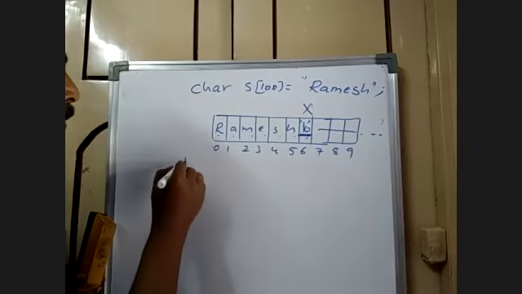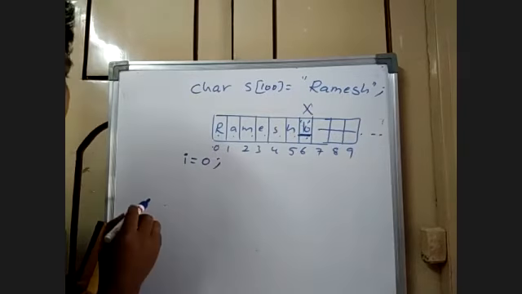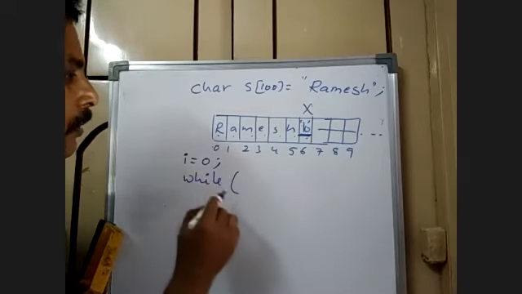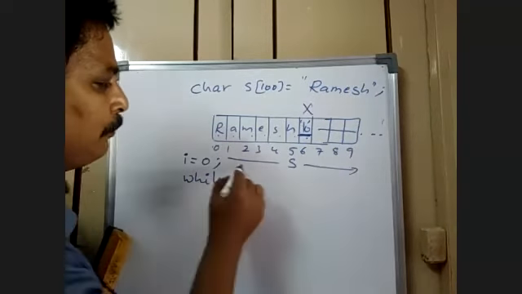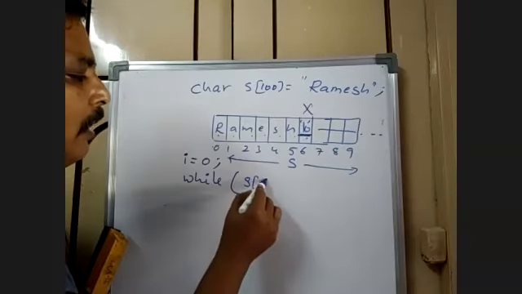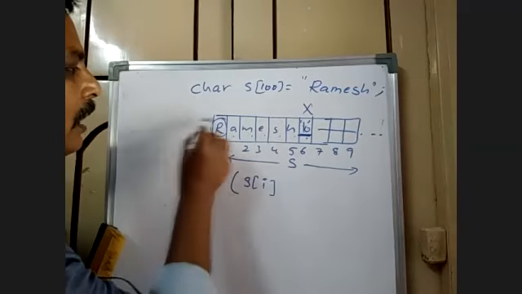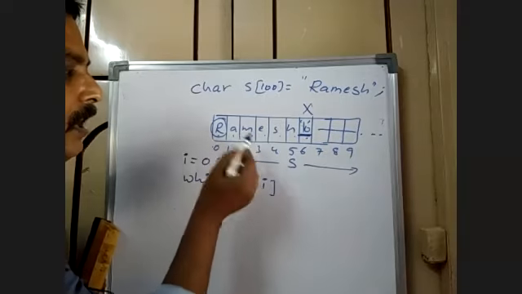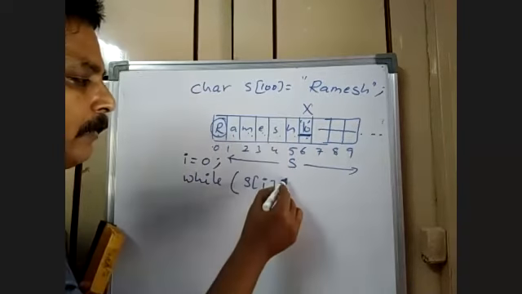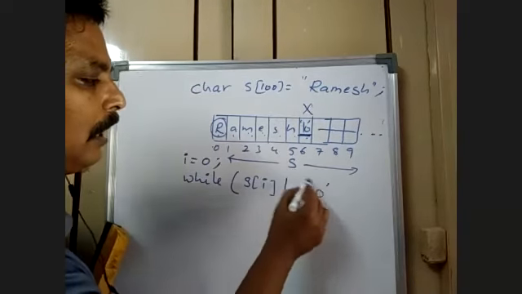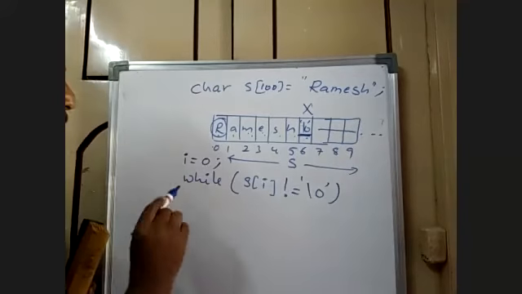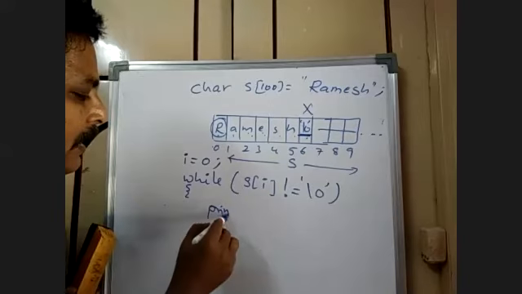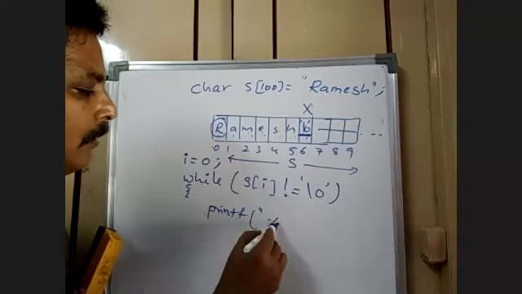So for that, I is equal to 0, which means we begin at 0. While, suppose the string is Ramesh, s of I means r, which is not null, a is not null, m is not null, e is not null. So the condition is s of I not null. I just keep on printing that letter with percentage.